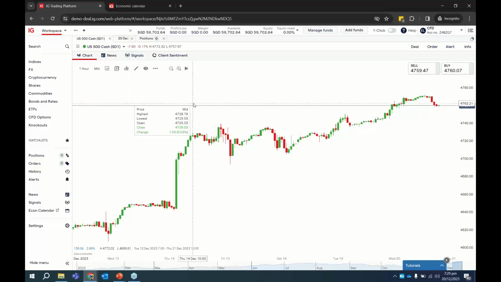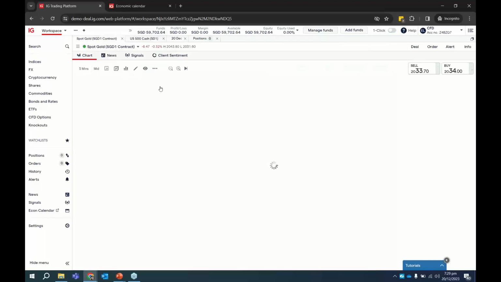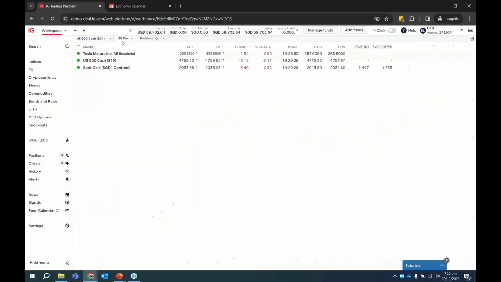Let's say you want to look at two different charts on the same screen. Let me guide you right now. You just need to go back to the 20th December, back to your watch list. Initially, when we open this chart, we click on it and then the chart opens. Right now we don't want to click on it. We want to do a very simple right click, open market in new window.